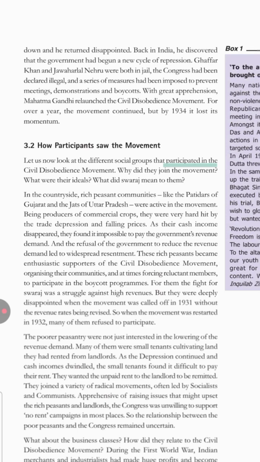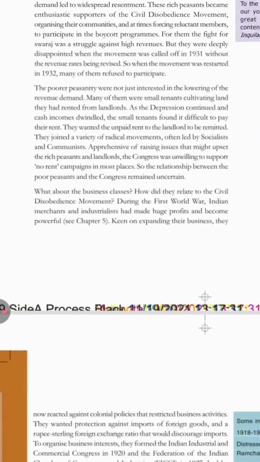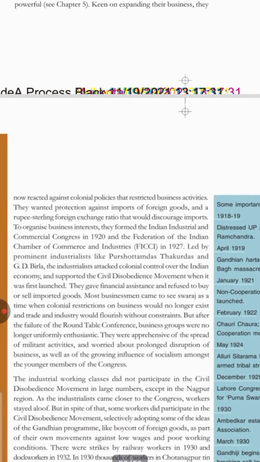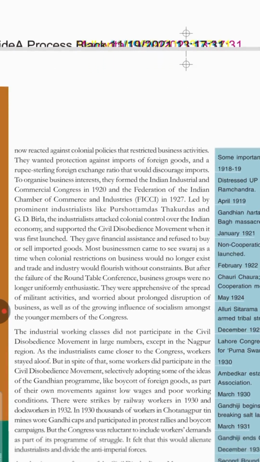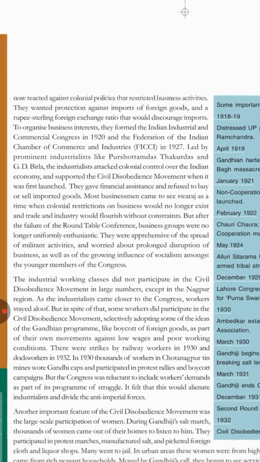Now, as I told you, the British had already decided not to cater to any of the demands of the Congress, and naturally the second roundtable conference was a failure. Now, what happened was the industrialists had already set up the Federation of Indian Chamber of Commerce, FICCI. See here it is, please underline this. It will come as an objective question, maybe they'll ask you as an abbreviation.